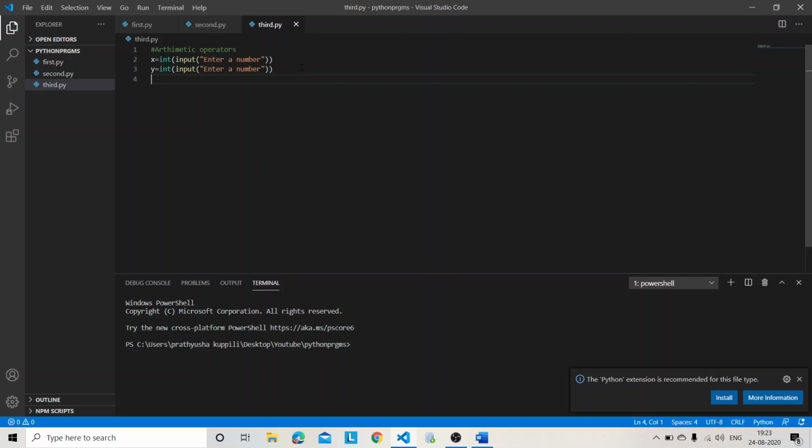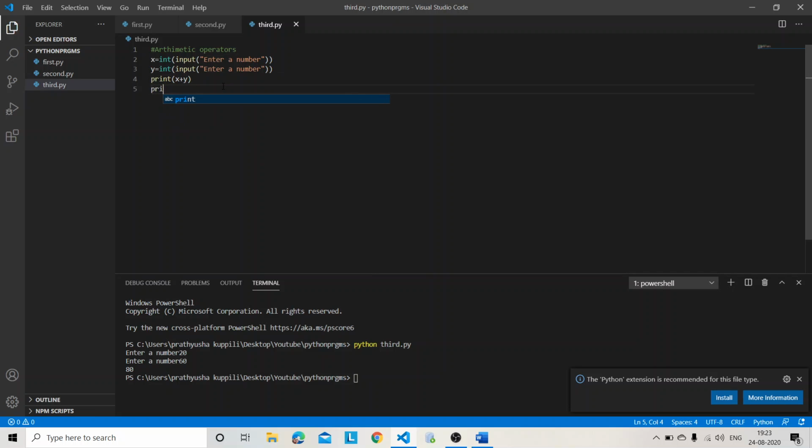Now I want x plus y, so I should add both the numbers. Print of x plus y. Run python third.py. Enter a number. I am entering 20, and for y, 60. See, I am getting the output as 80. This is the addition of two numbers x and y, which is known as the addition operator.